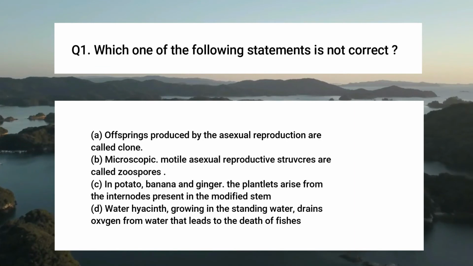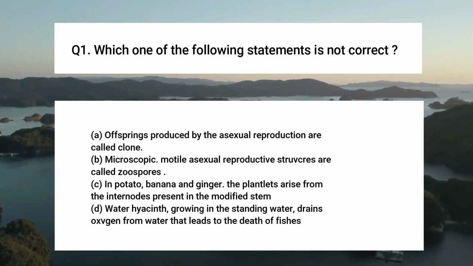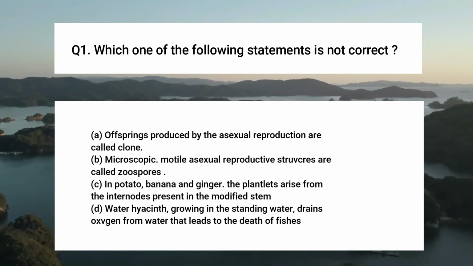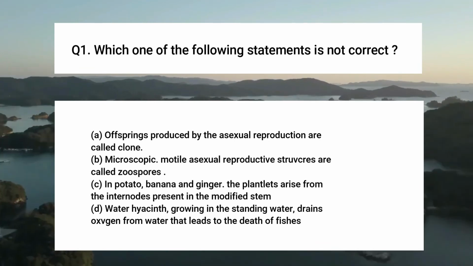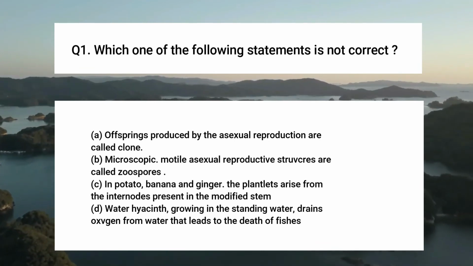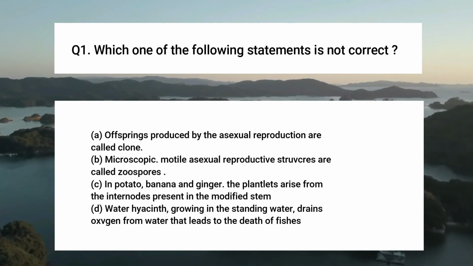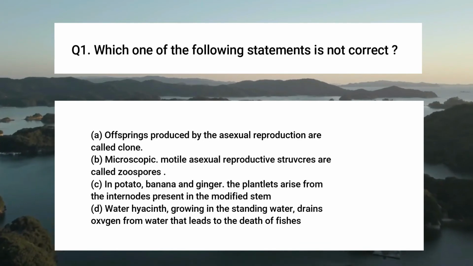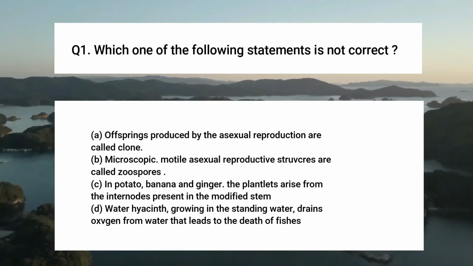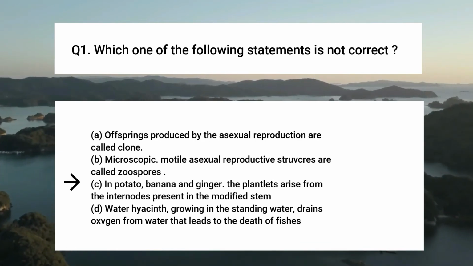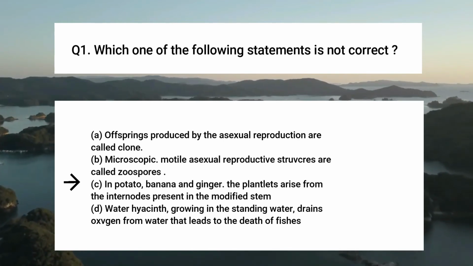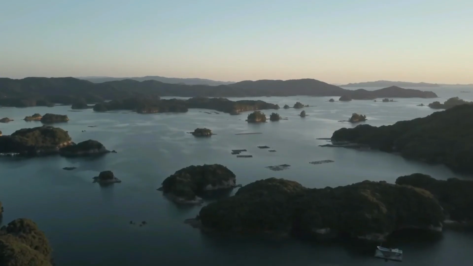In potato, banana and ginger, the plantlets arise from the internodes present in the modified stem. Water hyacinth growing in the standing water drains oxygen from water that leads to the death of fishes. So here the answer is C. C is not a correct statement.